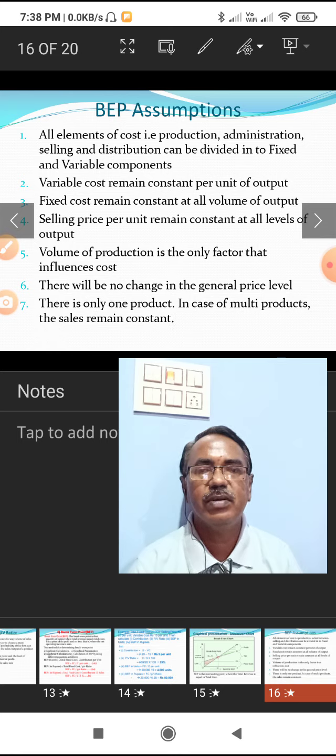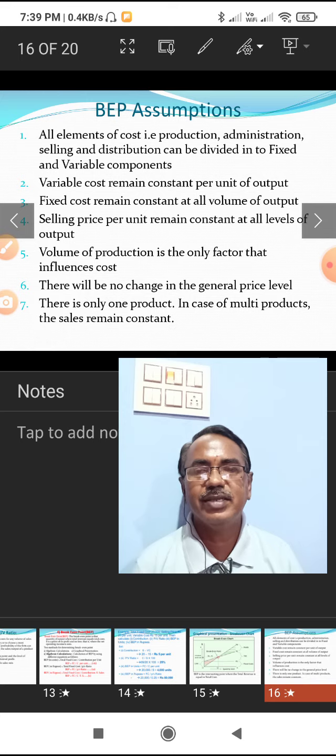Then volume of production is the only factor that influences the cost. The cost may be influenced by a number of factors, but it is assumed that only the volume of production influences the cost of production. Another assumption is that there will be no change in the general price level. The general price level remains constant. There is no inflation or depression in the economy.